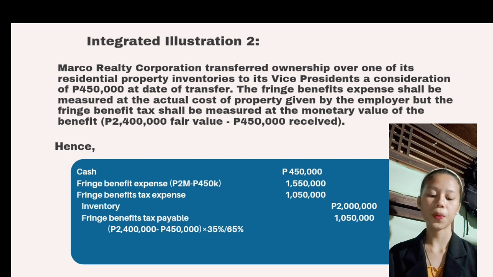Fringe benefit tax payable is 1,050,000 pesos. So to get the 1,050,000 pesos, you should multiply 2,400,000 pesos minus 450,000 times 35% divided by 65%.